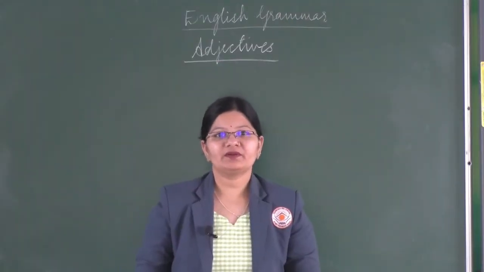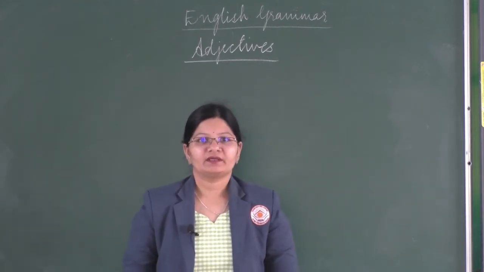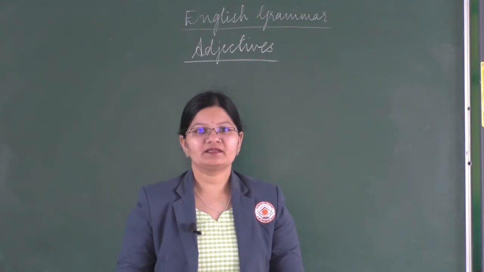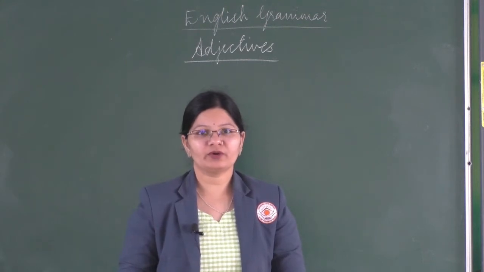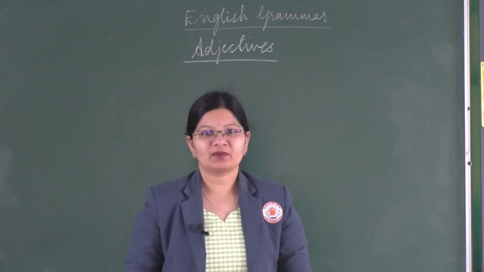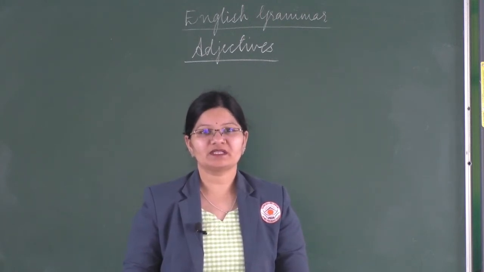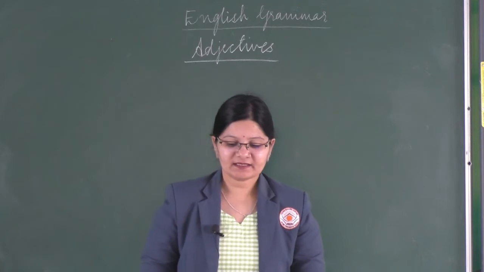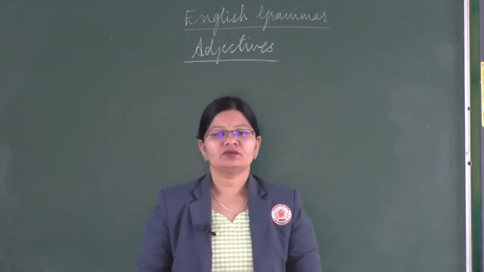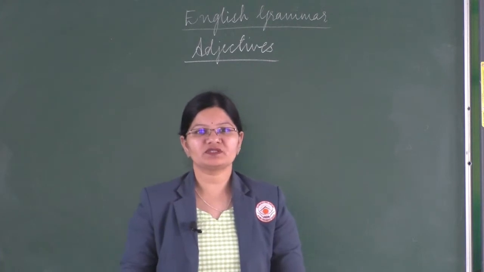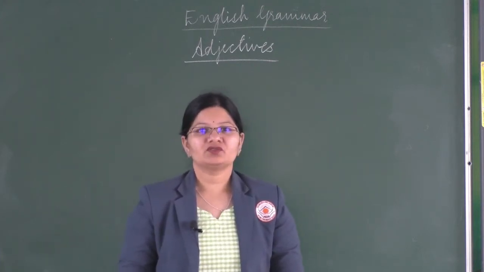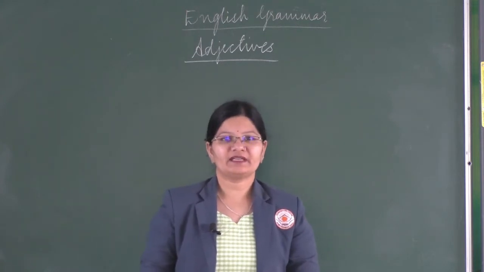For example, Rama is a tall boy, and in this sentence you can see that Rama, who is a tall boy, has been described. So tall is the describing word or the adjective that is being used in the sentence. There is another example. America is a rich country. In this sentence, rich is the adjective that has been used. So this was the meaning of an adjective.